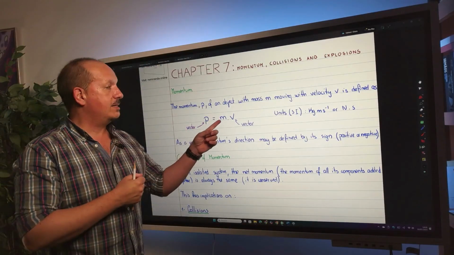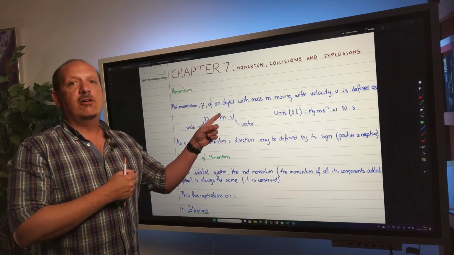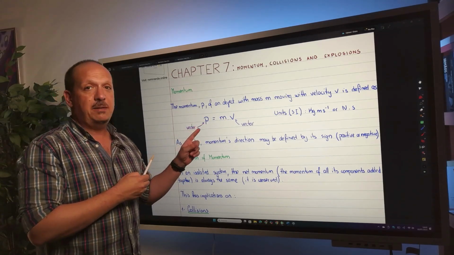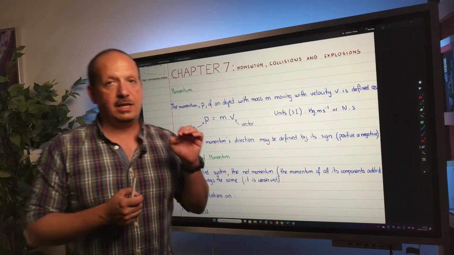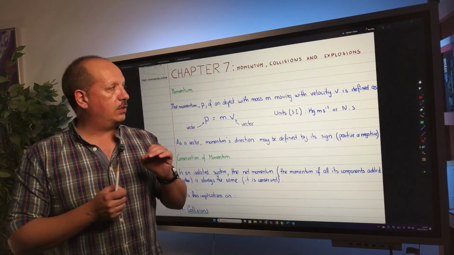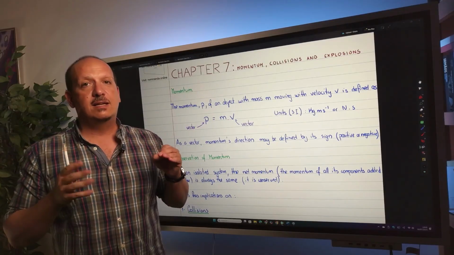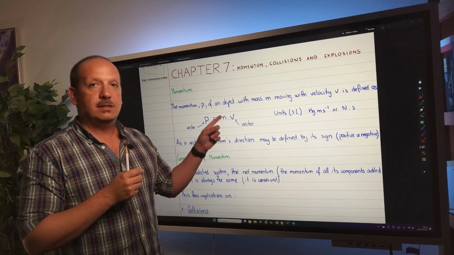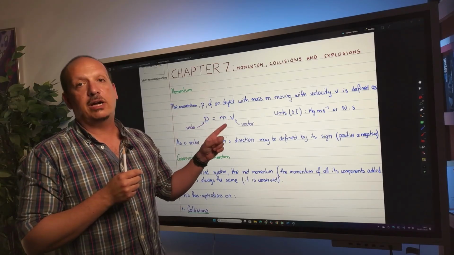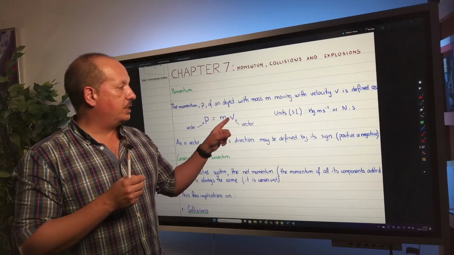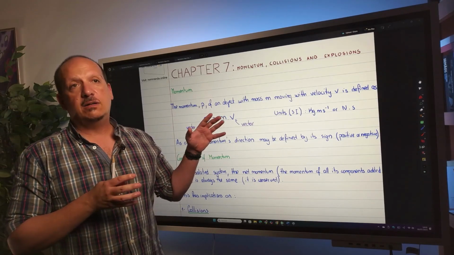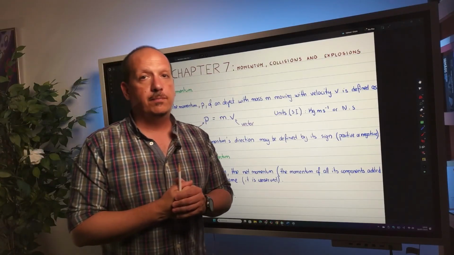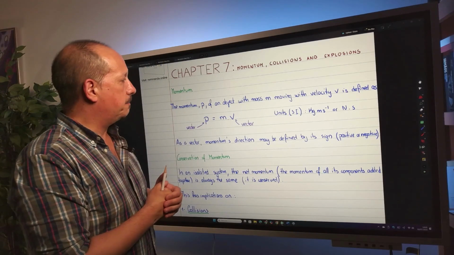So what are the two factors that influence momentum? It's the mass and the velocity. Momentum is given by this lowercase p, and a very important thing that I want you to retain, and I cannot express how important this is, is the fact that momentum is a vector, and this is not speed, this is a velocity. So the direction matters. If you treat this as speed, then chances are, or most likely, all your answers to the questions are going to be wrong. Okay, and I'll explain the reason in a bit.